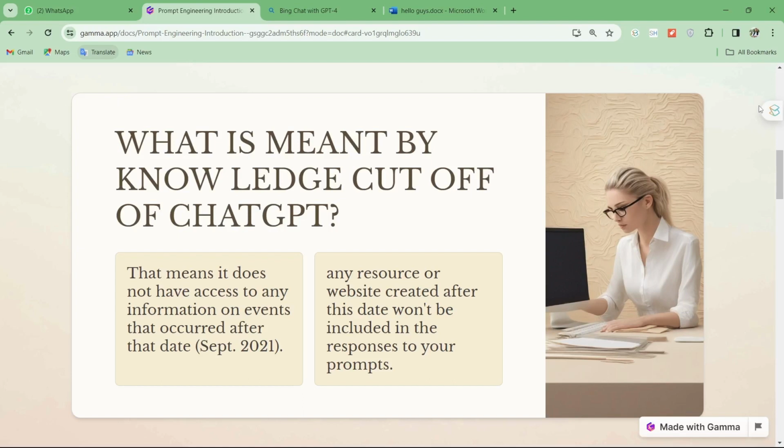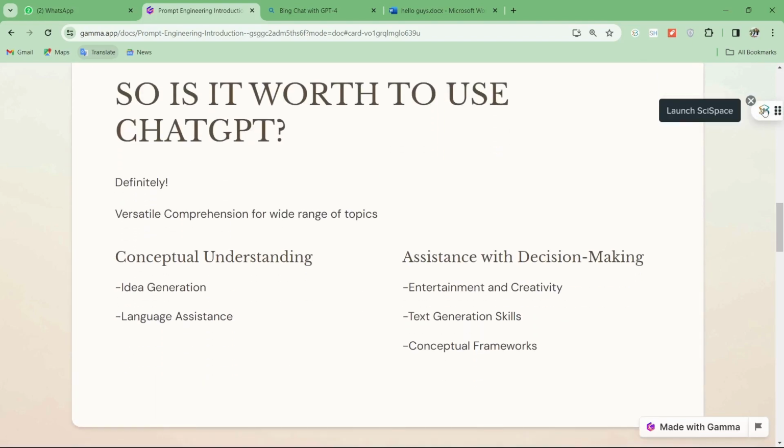Any kind of resource or website created after this date won't be included in the response to your prompt. So any information about something that happened after September 2021, it will not be able to answer. So now we will obviously think, is it of any use? Should we use ChatGPT or should we move to some other AI tools like Bard or something like that, right? Let me just tell you about it.